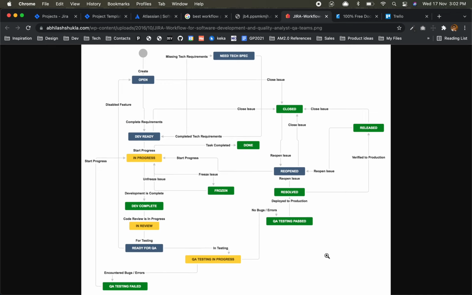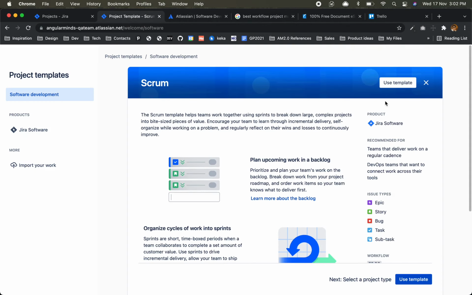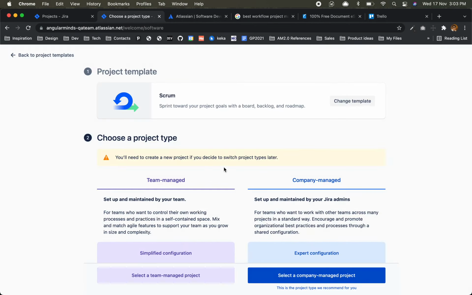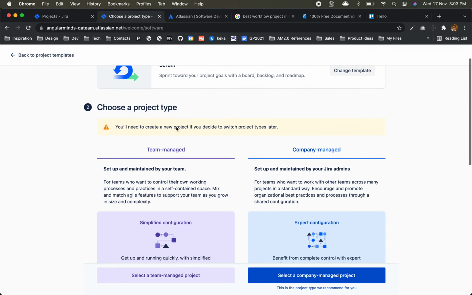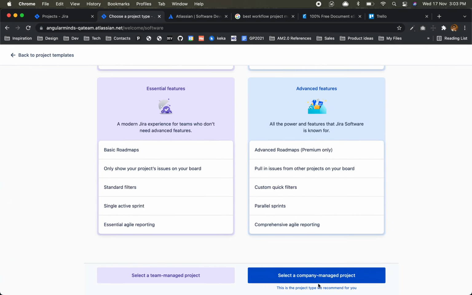So each organization, each project can have a different workflow. Now we'll come to here, and we'll use Scrum. Again, they have this project type: team managed and company managed. Team managed is like each individual in a team gets more access to modify things, and company managed, like administrators, will be able to do some configuration, like simplified configuration and expert config. We'll go for expert. Let's see, right?